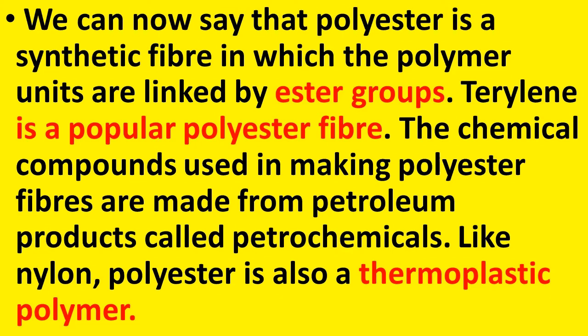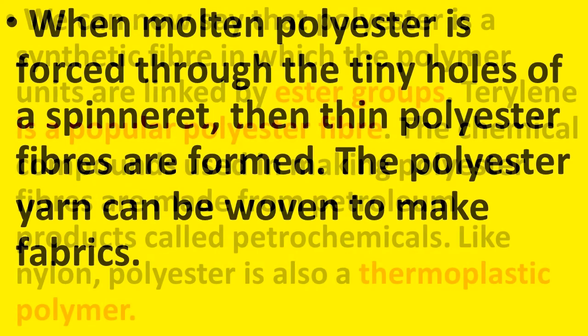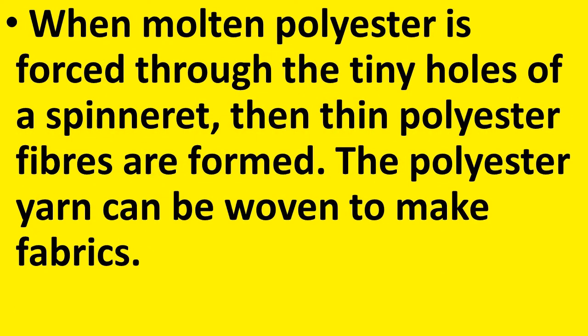Like nylon, polyester is also a thermoplastic polymer. We have already seen that nylon is a thermoplastic polymer. In the same way, polyester is also a thermoplastic polymer. Now, why do we say that polyester is a thermoplastic polymer? Because when molten polyester is forced through the tiny holes of a spinneret, the thin polyester fibers are formed.